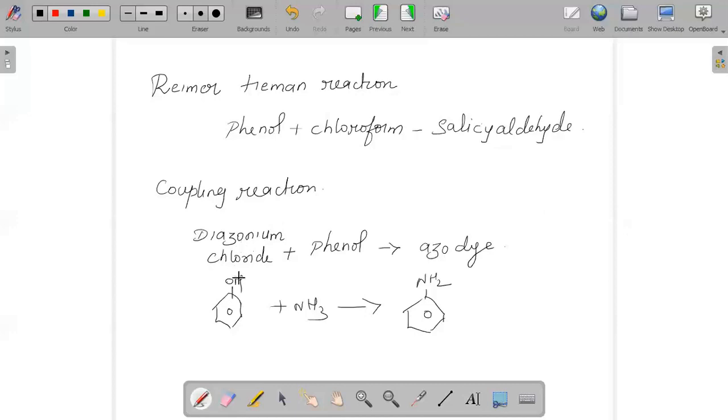And in the coupling reaction, you will get dyes of different colors. That is, when diazonium chloride reacts with phenol, it will give you para-hydroxyazobenzene, which is nothing but an azo dye. This azo dye is orange in color, and this method is also used as a test for phenol. When diazonium chloride reacts with phenol, it gives para-hydroxyazobenzene, which is orange in color, and this method is used to test the presence of phenol.